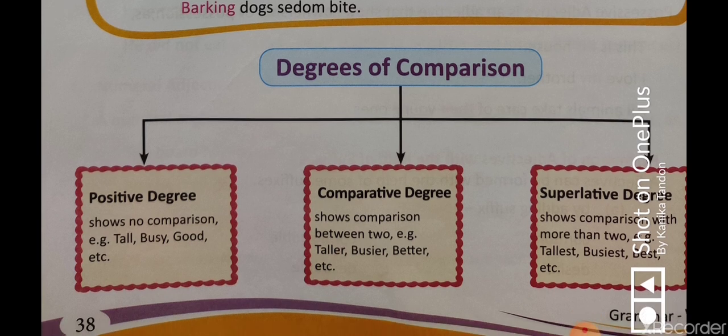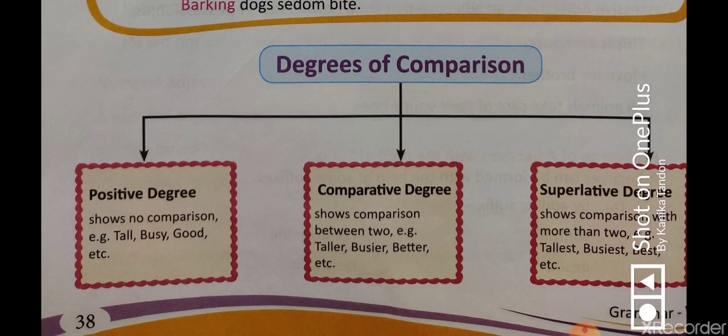And now the superlative degree shows the comparison between more than two people. It can be among the class, among three people or four people or five people. If I talk about the hair of all the girls present in the class, I can say that Ria's hair is still the shortest one. Now you understood. Short, shorter and shortest.